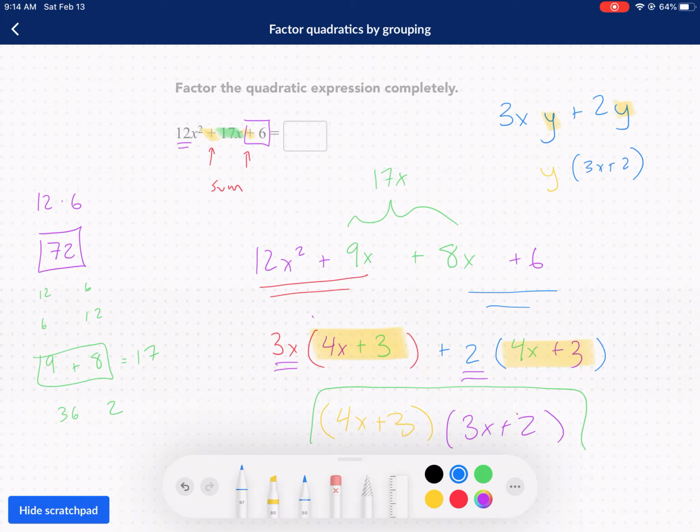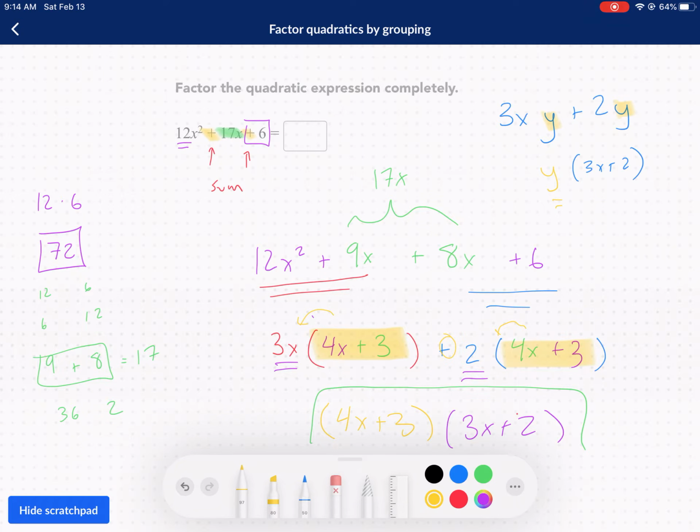We essentially did that same thing, except y in this case was 4x plus 3. This whole thing right here was our y. So we factored that out because it was a product of both this term and the second term. We factored it out into the front, and we put what was left, 3x and 2, and add them together because this 2 was positive.